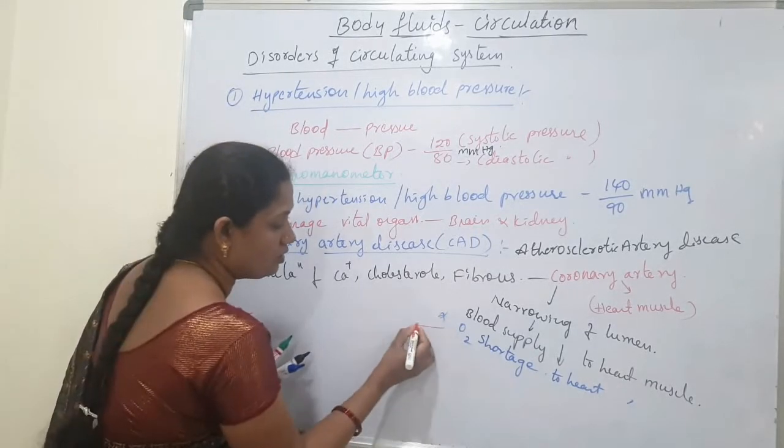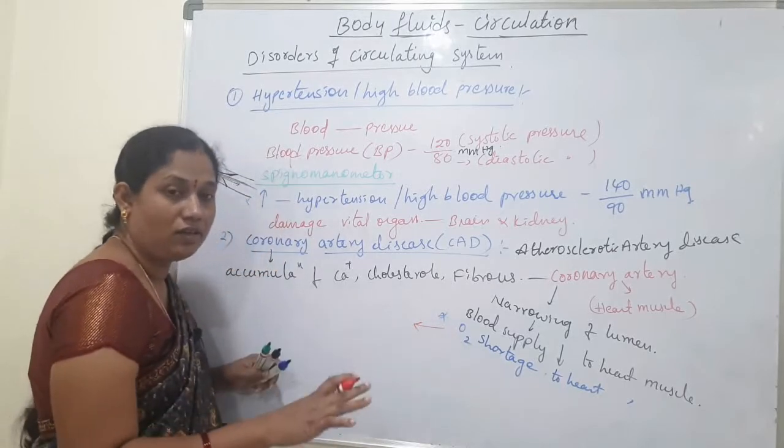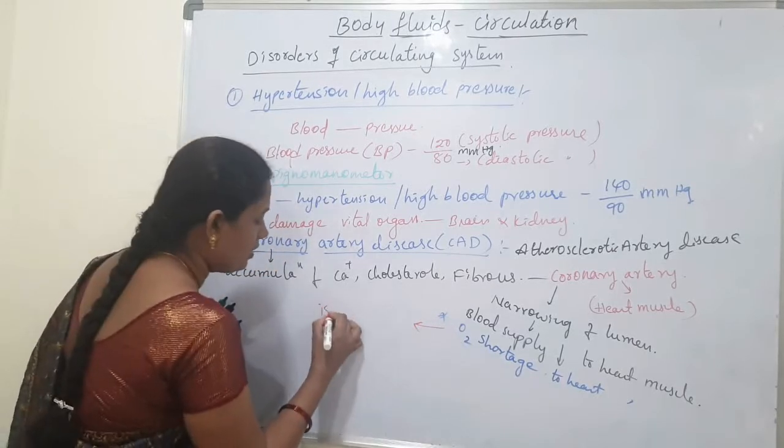That condition, the shortage of oxygen in heart muscles, is called ischemia.